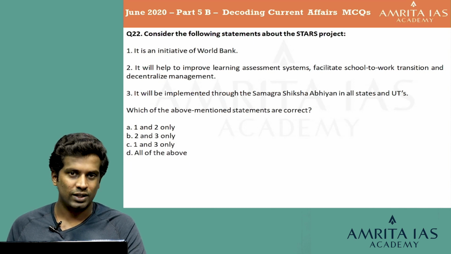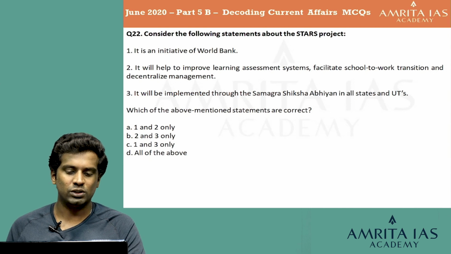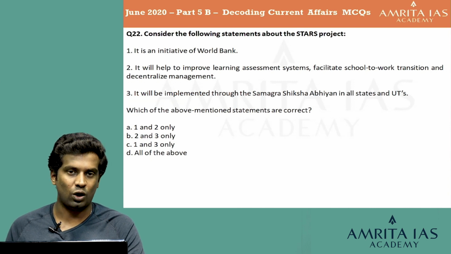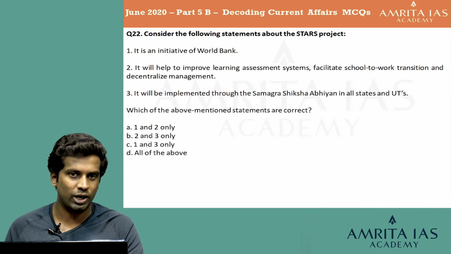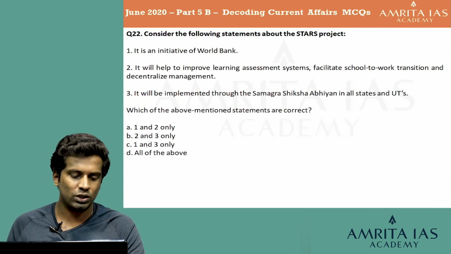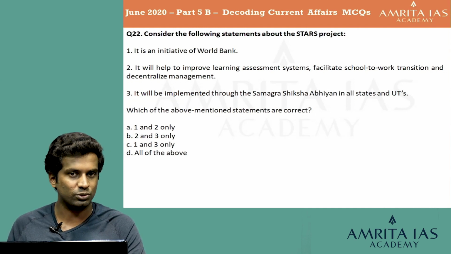So, looking at this, let's take the third statement. It will be implemented through the Samagra Shiksha Abhiyan in all states and union territories. All states. The key word to be identified over here is all. So, since it's an absolute directive, it seems highly improbable that one would be able to hit it correctly consistently. So, we can just remove the third statement. If you remove the third statement, the only option left is option A 1 and 2 only.